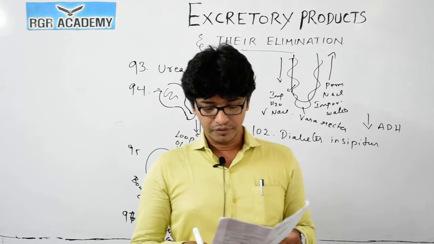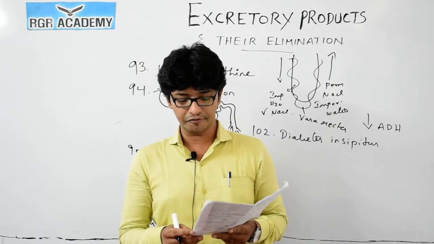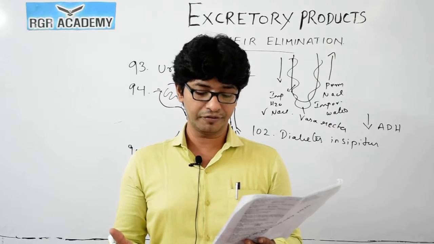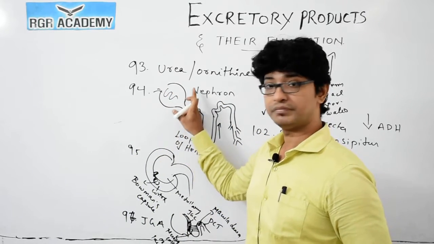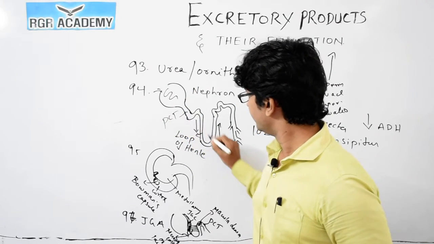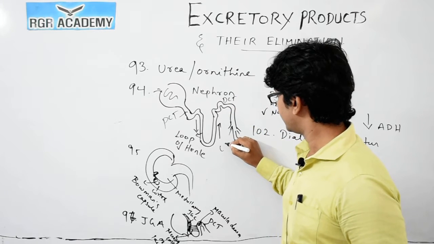Okay. So question number 106 we have done. 107. The part of a nephron which opens into the collecting duct. As I already drew the diagram, this is the Malpighian, the Bowman's capsule. This part is the proximal convoluted tubule. This is the loop of Henle. This is the distal convoluted tubule, and this one is the collecting duct.